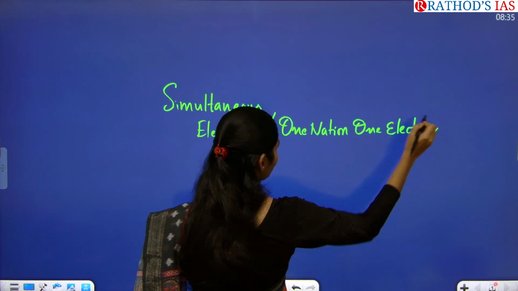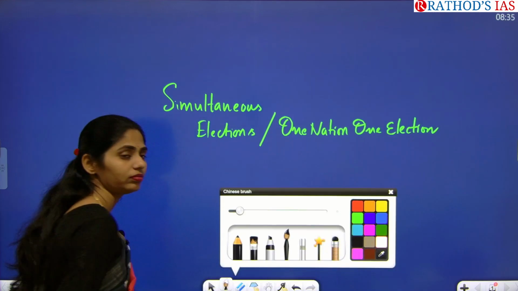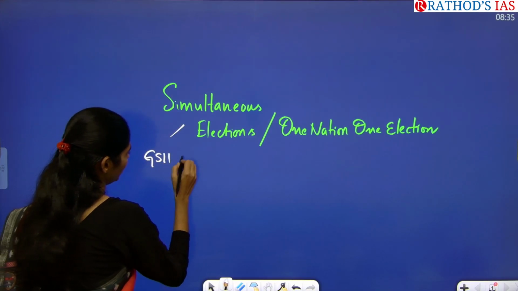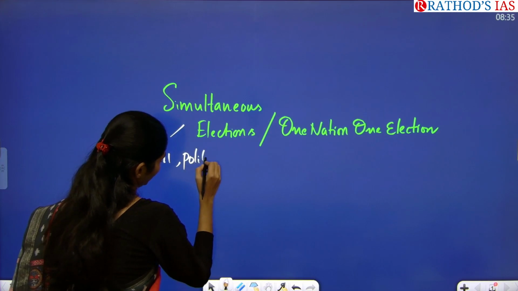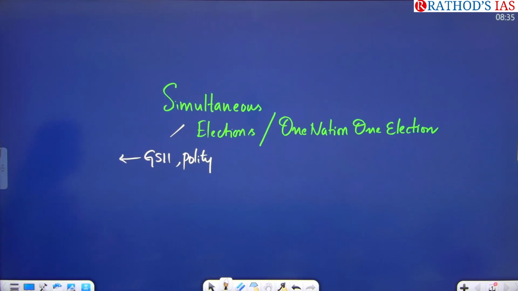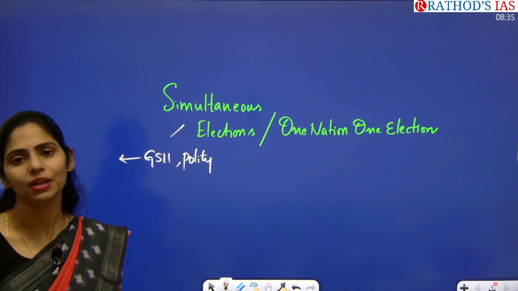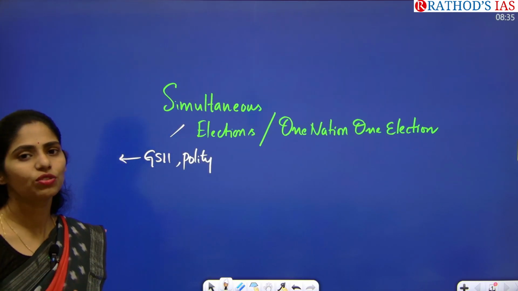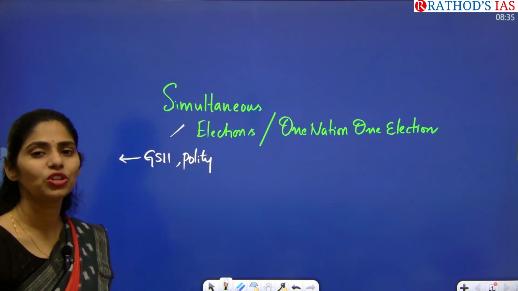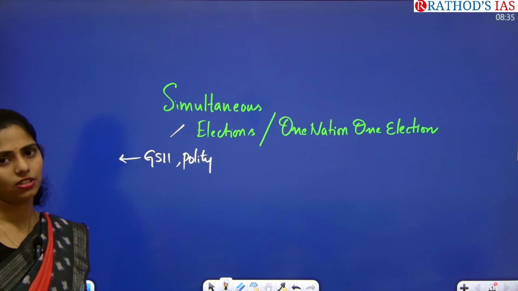So from which subject you can see this article? Okay, so we have GS paper 2 under polity. So from polity you can see this. Especially elections and election related news is very important for UPSC, and it is sort of the favorite area. And already in your mains there was a question asked by UPSC regarding the simultaneous election.